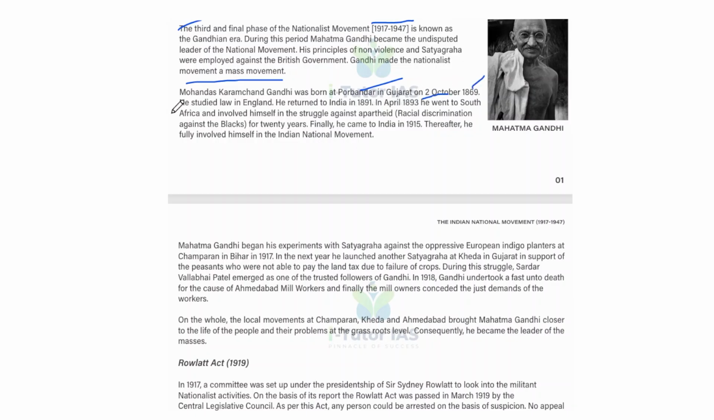He studied law in England and returned to India in 1891. In April 1893, he went to South Africa and involved himself for 20 years in the struggle against apartheid, that is racial discrimination against black people. Finally he came to India in 1915, and thereafter he fully involved himself in the Indian national movement. That is the background of Mahatma Gandhi.